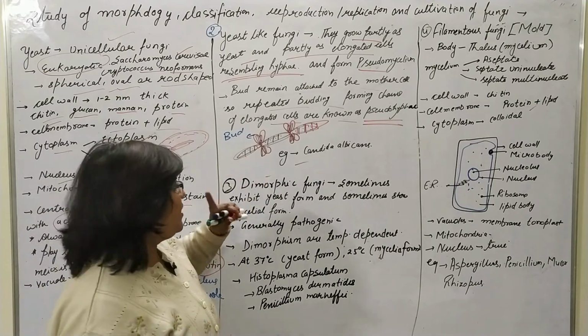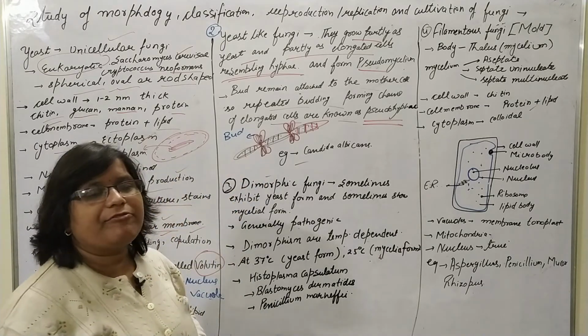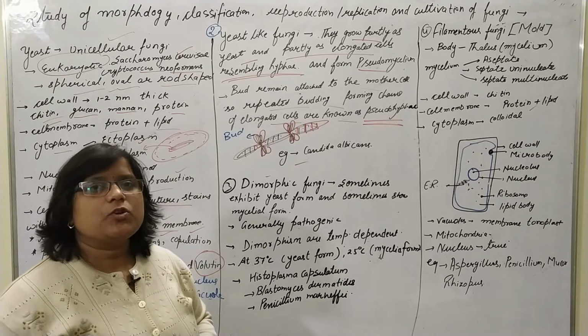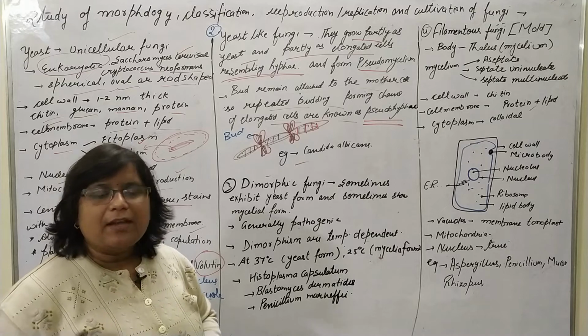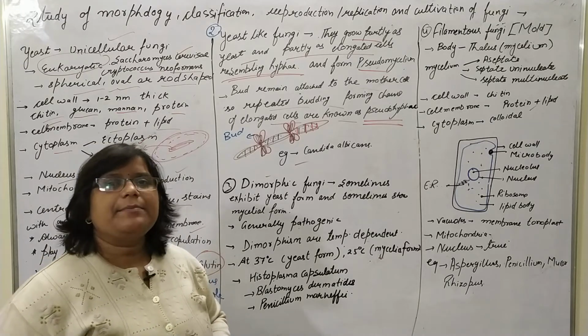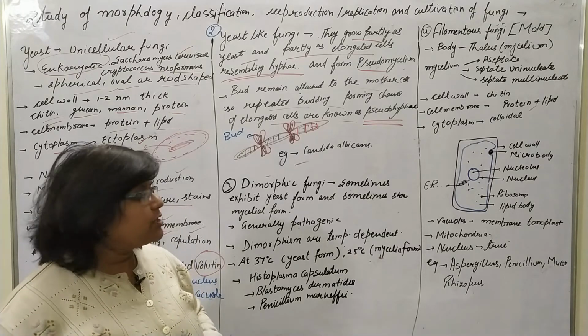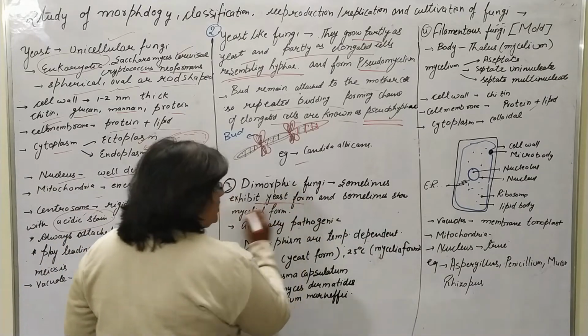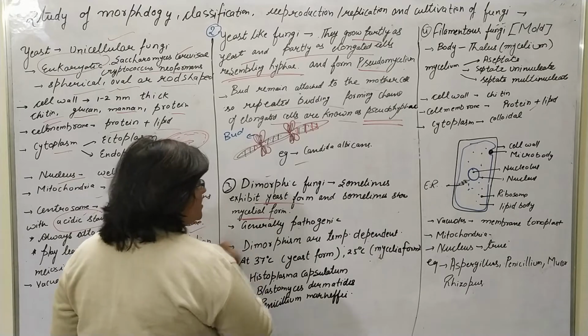The second type we have completed, and the third one is the dimorphic fungi. Dimorphism means the fungi show two types of morphology. One type is the yeast form, and the second type is the mycelial form. It depends on the temperature. Sometimes it shows the yeast form, and sometimes the mycelial form.